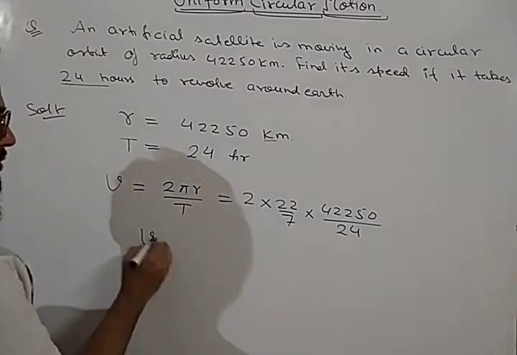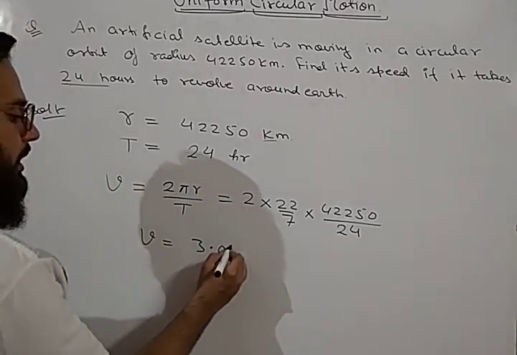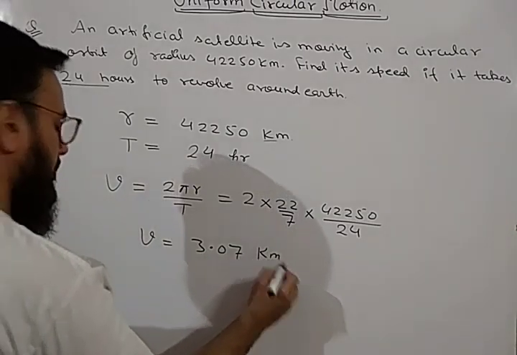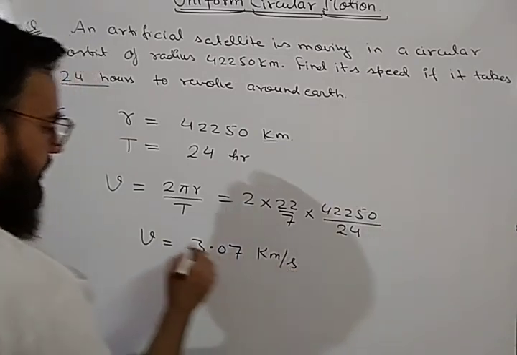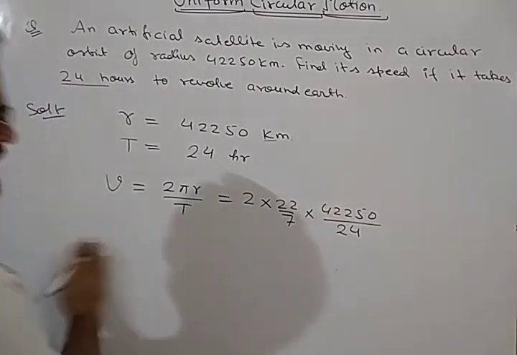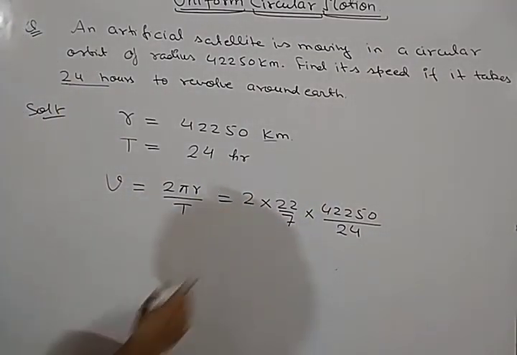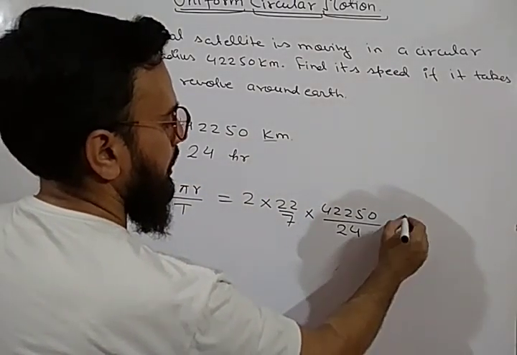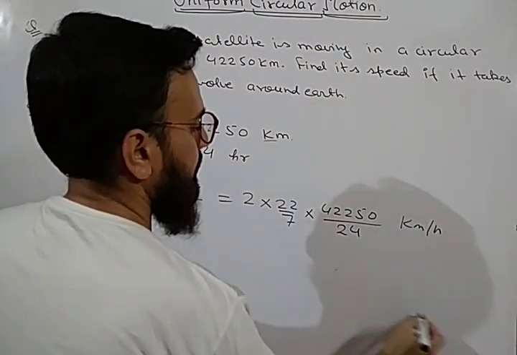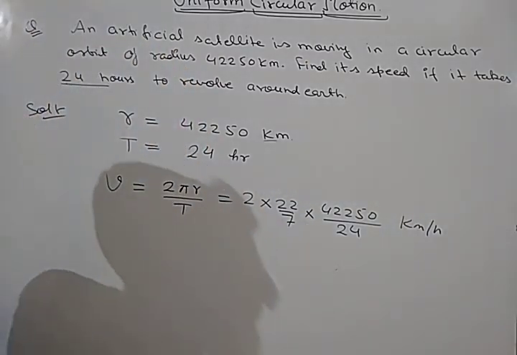By solving, you will get the speed is equal to 3.07 kilometer per second. No need to find in second. You solve it and you will get your answer. Whatever value comes out, that will be your answer in kilometer per hour. So you have to find it yourself. You will get the value of speed.